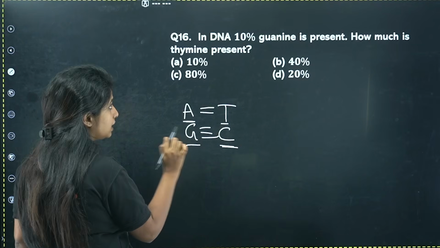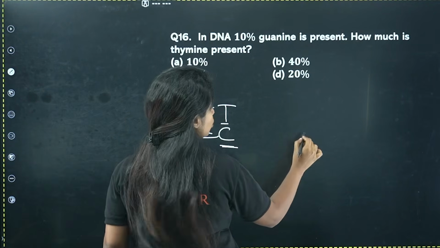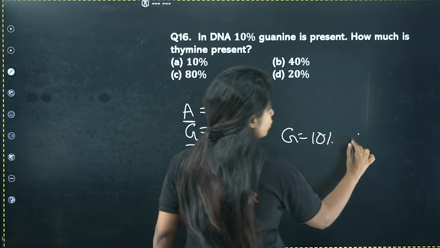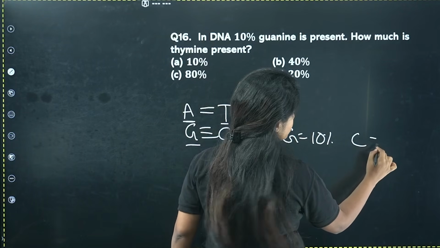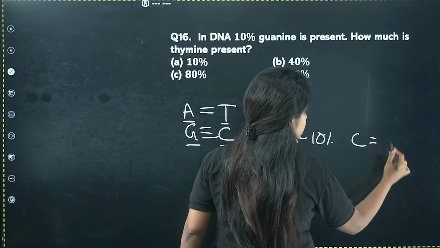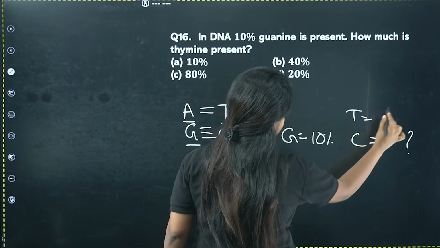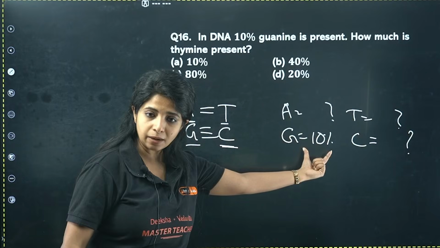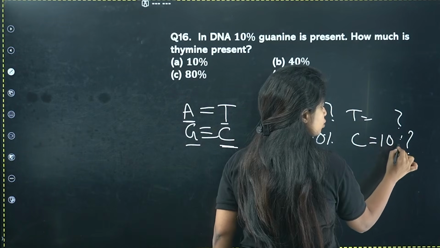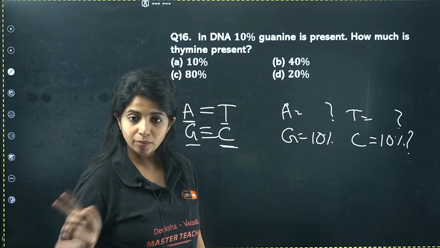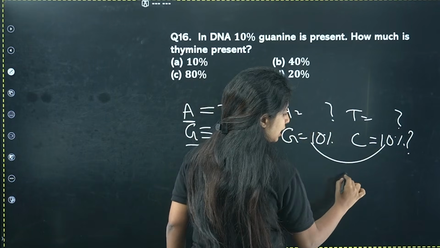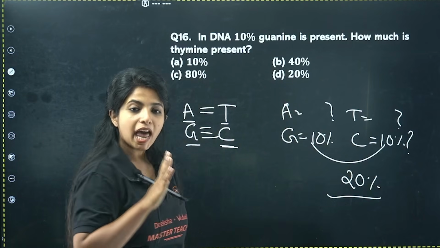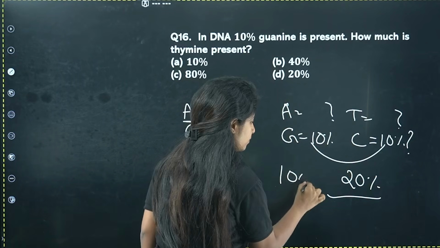And vice versa, right? Now over here, you have been given that guanine is 10%. How much is the amount of thymine is being asked? So let's find everyone: thymine, adenine, everything. Listen to me carefully. If this is 10%, this one is also going to be 10%, both equal. So 10 plus 10 becomes 20%. And what is the maximum percentage? We have 100.